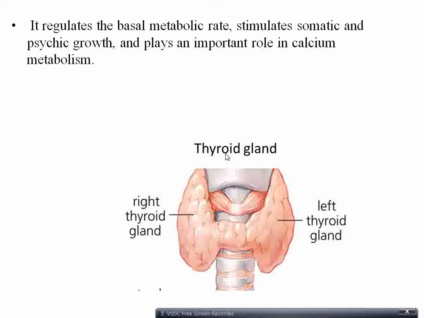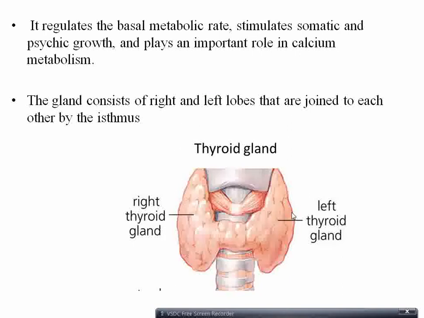It's an endocrine gland, so it secretes hormones which regulate basal metabolic rate, metabolism of carbohydrate, fat, protein, and so on, stimulating somatic and psychic growth, the growth of the body and the mental growth, the growth of the brain, and plays an important role in calcium metabolism. So not only thyroid hormones like T3 and T4, it also secretes calcitonin that has a role in regulating calcium metabolism and calcium regulation in the blood.